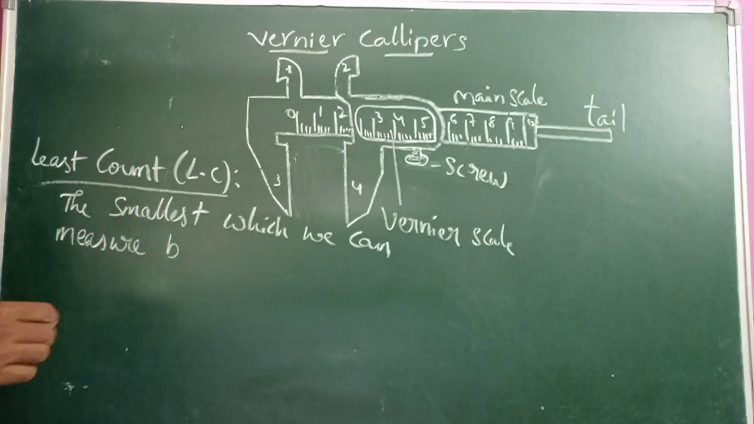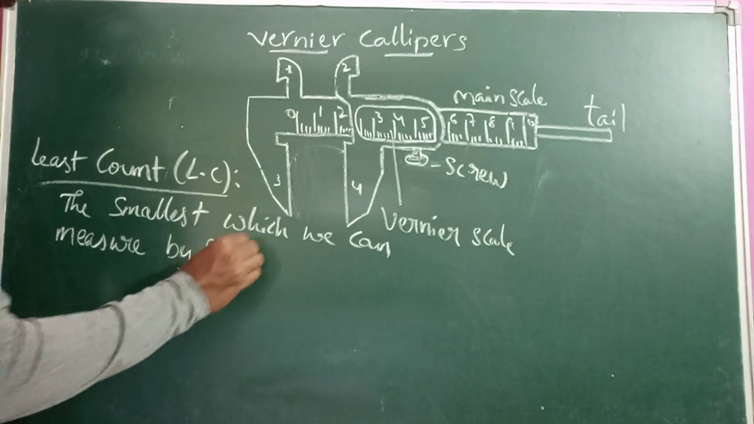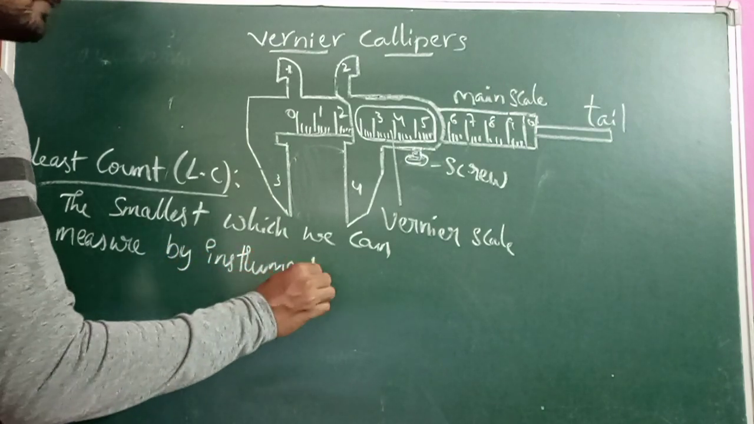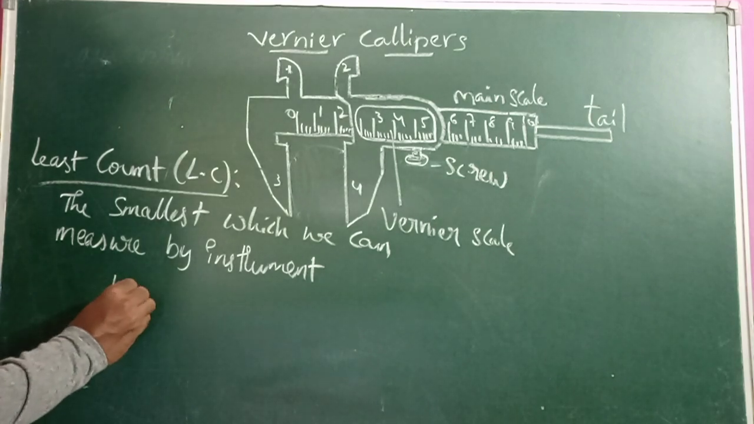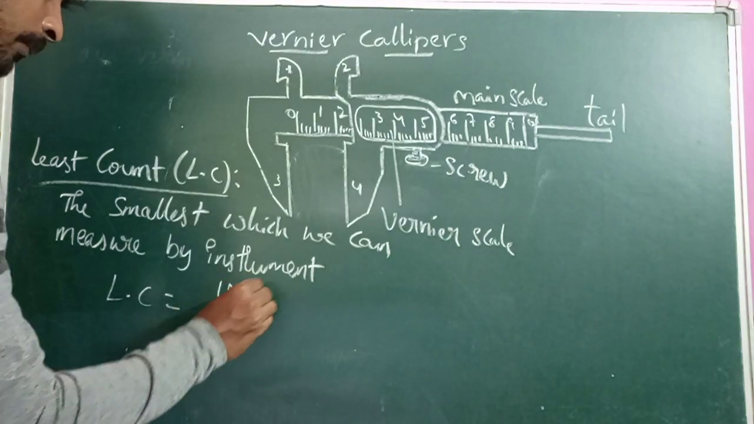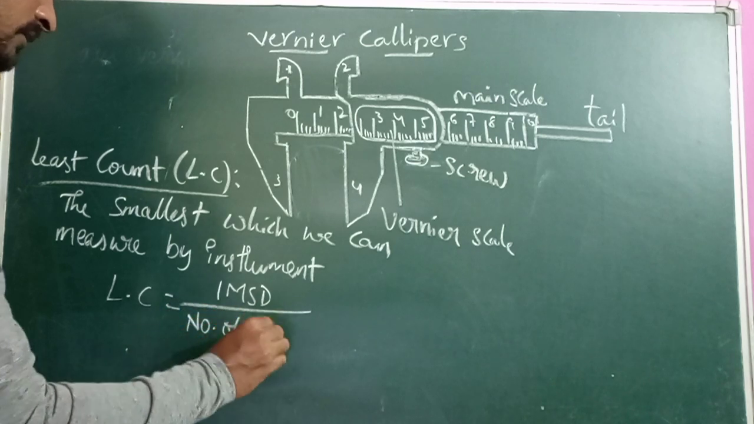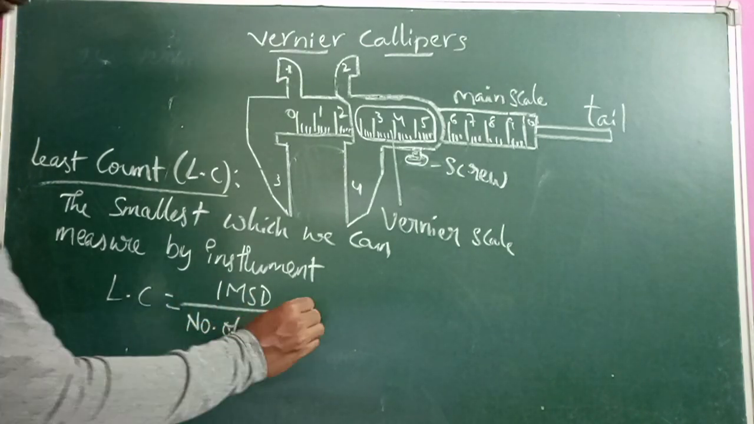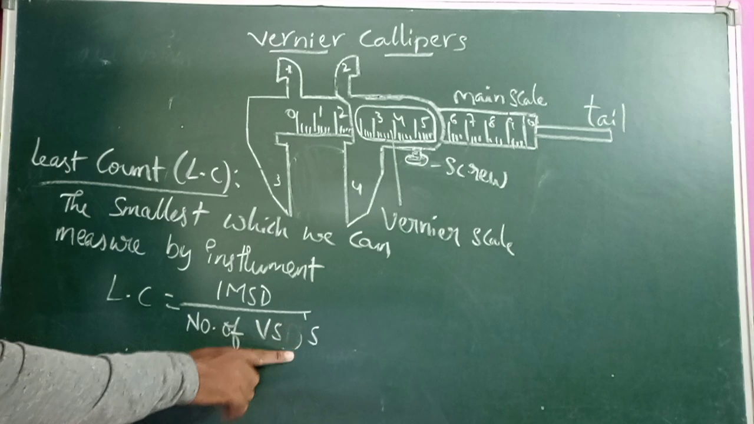The smallest value which we can measure directly by the instrument. So what is the instrument here? The instrument is vernier calipers. That is nothing but least count. So this least count is equal to a formula: least count is equal to 1 main scale division by the number of vernier scale divisions. So that is the formula for least count.